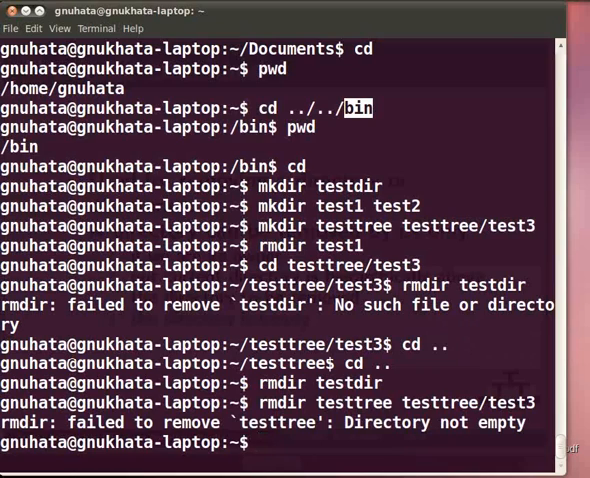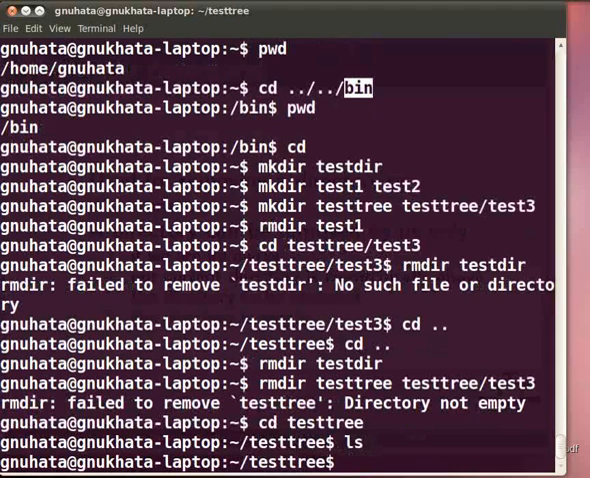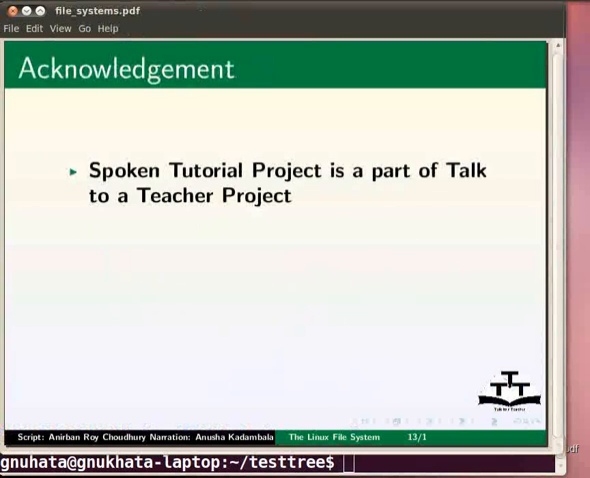To check that, type at the command prompt cd space test3 and press enter. Now type ls and press enter. See, the directory contains nothing. So test3 was deleted. So in this Linux tutorial, we have learned about Linux files and directories and how to work with Linux directories: see them, move between them, make them, remove them.